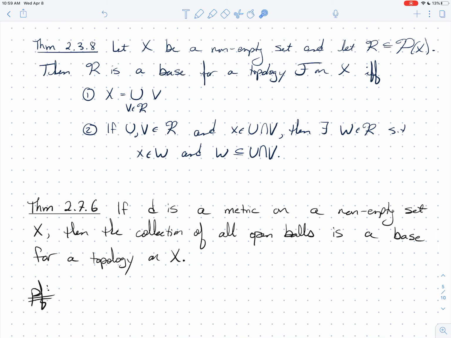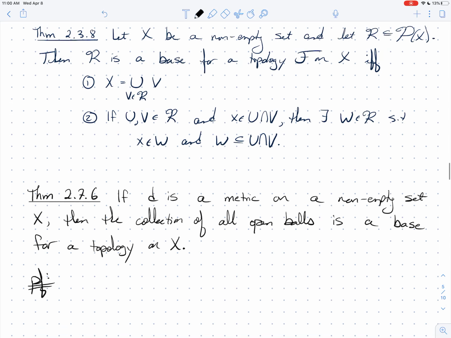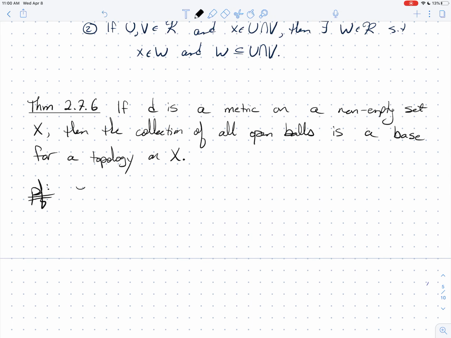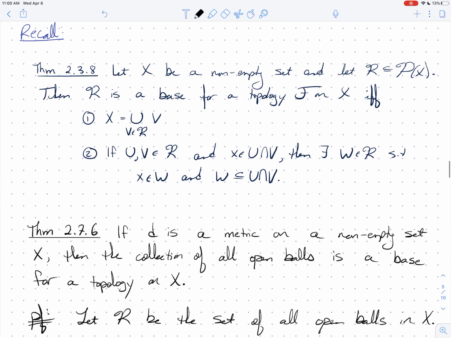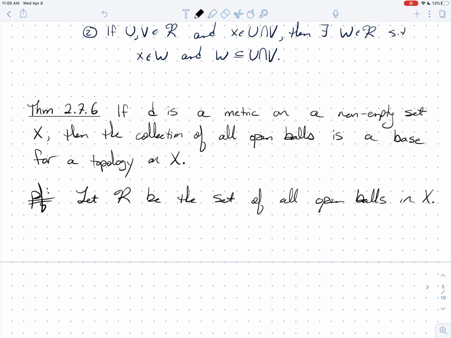We're going to use this, and we just have to verify that the collection of these open balls satisfies 1 and 2. We need some notation. So let's let R be the set of all open balls in X. Now, we need to realize right away that we're using theorem 2.3.8, and so we should say that.